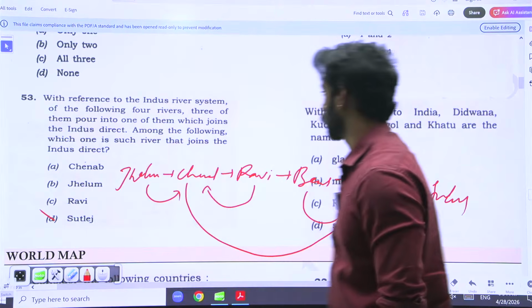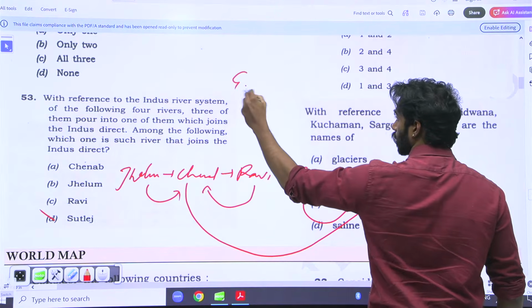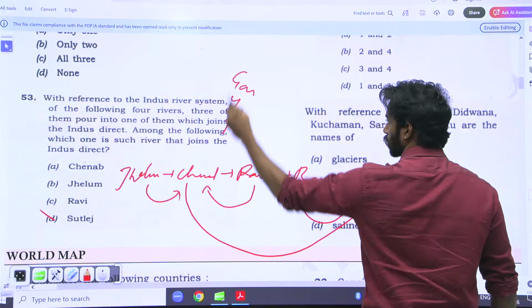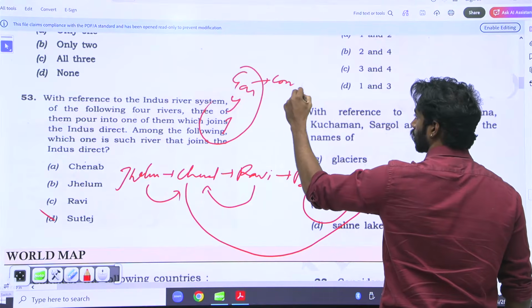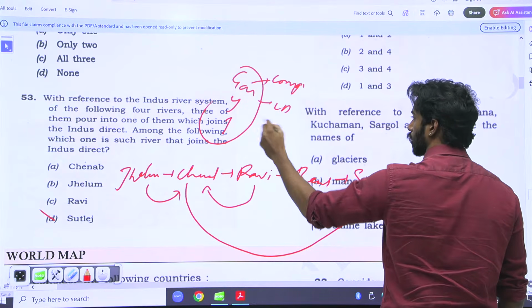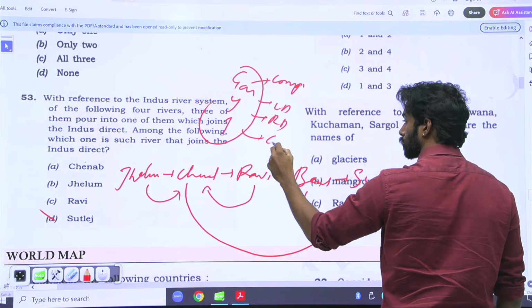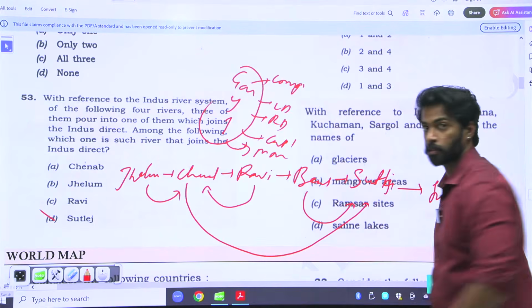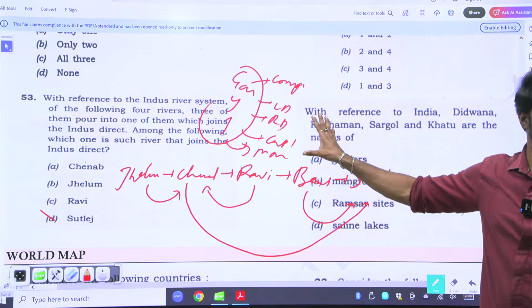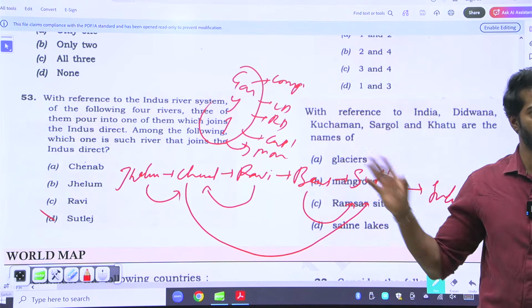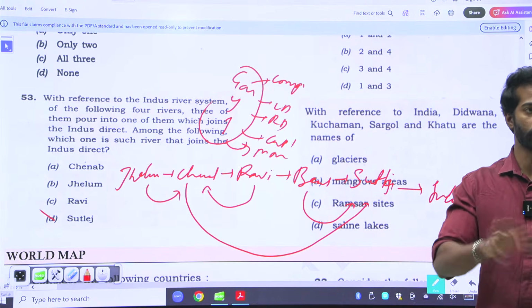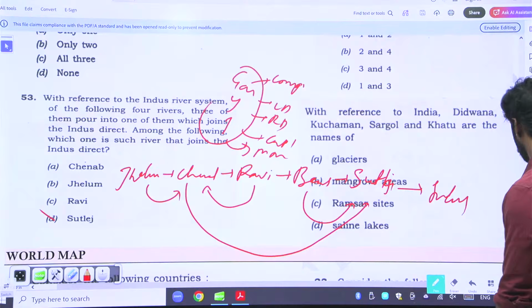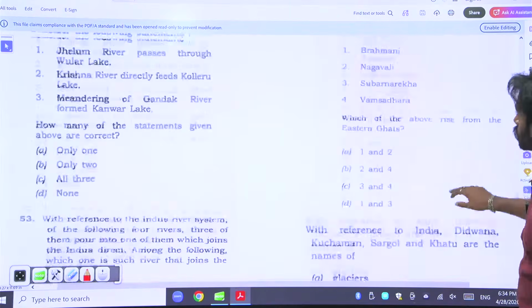So whenever you are preparing for Ganga, Yamuna, and Indus, prepare completely. Not only the left bank or the right bank, you should also know which capital cities it is passing through, or what are the monuments that are present on that particular tributary. You have to know all of these. Make a list of all of these so that you will not be confused. So yeah, it is Sutlej.